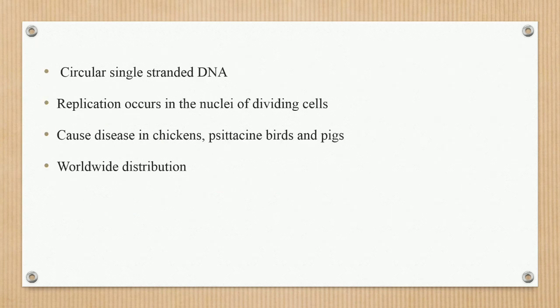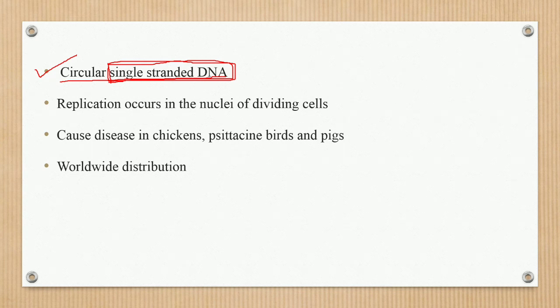Next point about the Circovirus, they have circular single stranded DNA. Only two DNA viruses of animals have single stranded DNA, that is the Circovirus and Parvovirus. So this point is important. The Circovirus has circular single stranded DNA as its genetic material.